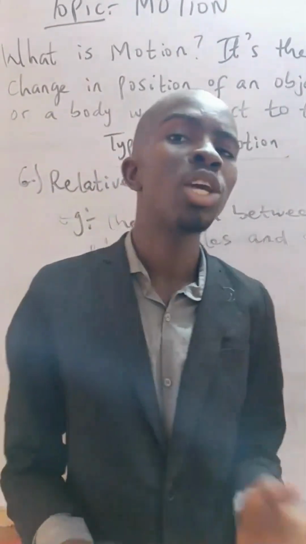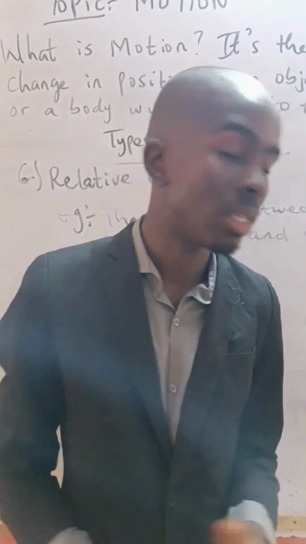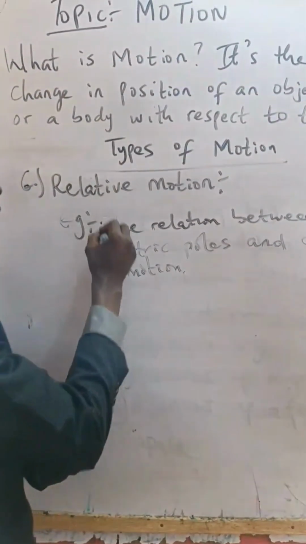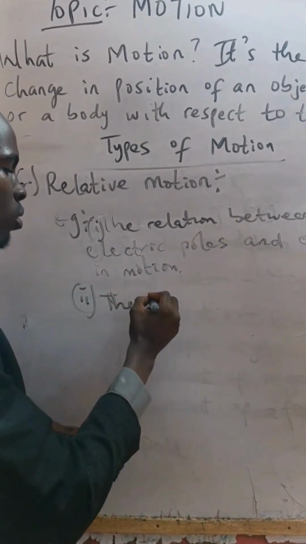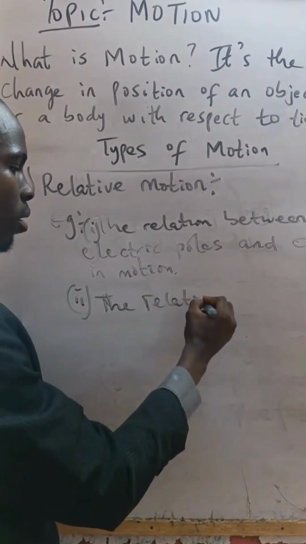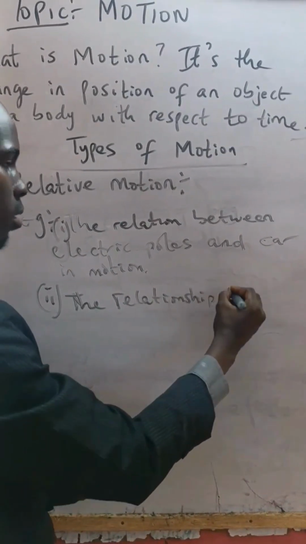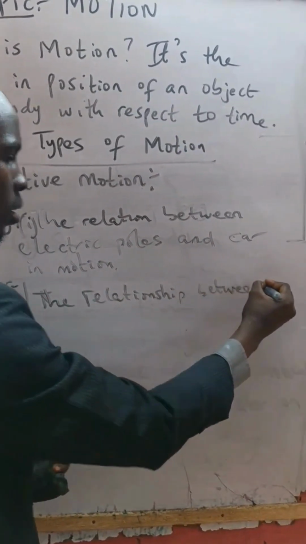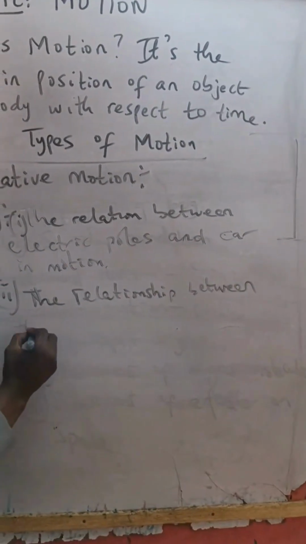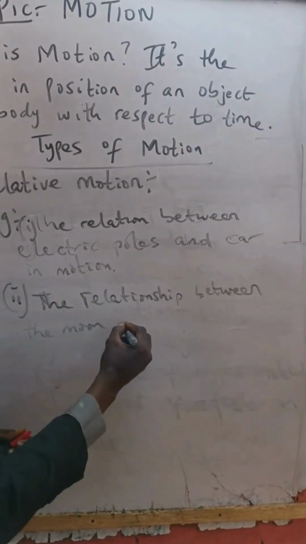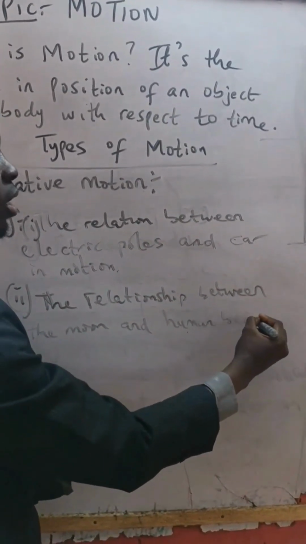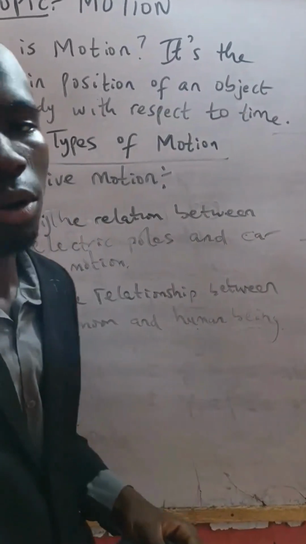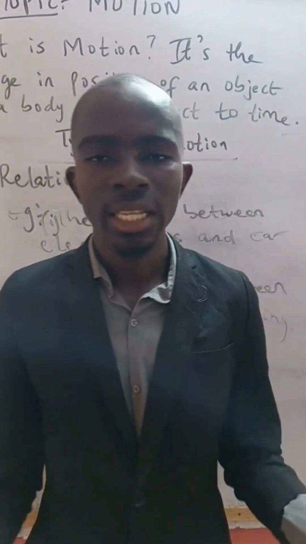Another example is the relationship between the moon and a human being. It is also a good example of relative motion.